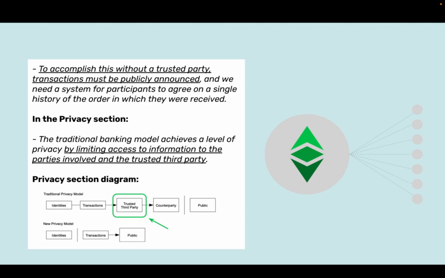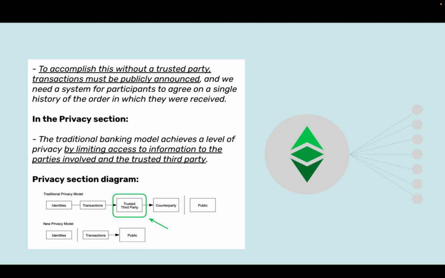To accomplish this without a trusted party, transactions must be publicly announced, and we need a system for participants to agree on a single history of the order in which they were received. In the privacy section, the traditional banking model achieves a level of privacy by limiting access to information to the parties involved and the trusted third party.